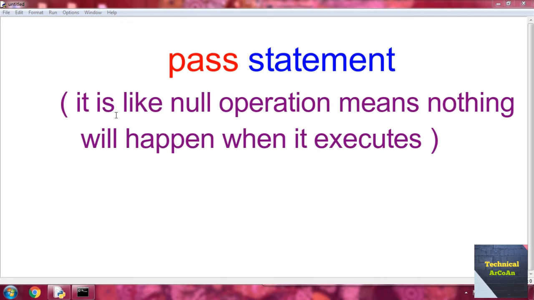As the name suggests, the pass statement simply does nothing. This pass statement in Python is used when a statement is required syntactically, but we do not want any code to execute. It is like a null operation, as nothing will happen when it executes. The pass statement can also be used for writing empty loops, and also for empty control statements, functions and classes. So go for an example.